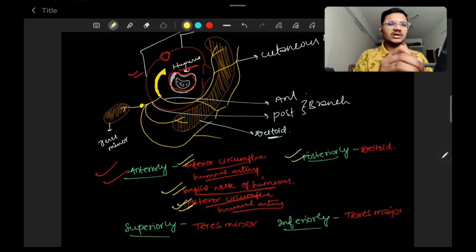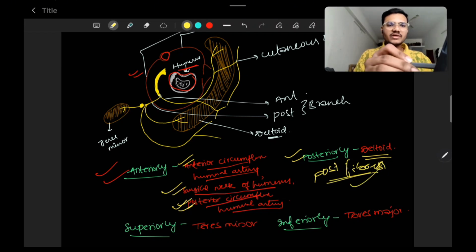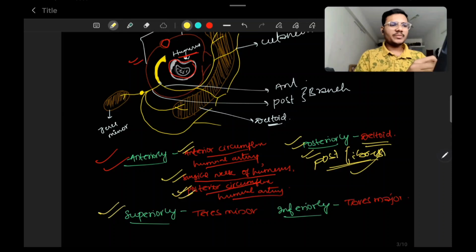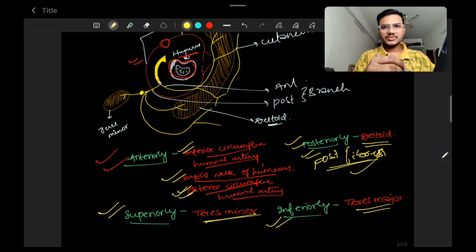And then posteriorly, the deltoid muscle. The deltoid muscle actually covers the entire aspect of the shoulder. Not all of the deltoid, mainly the posterior fibers of the deltoid, they are related posteriorly to the axillary nerve. And superiorly, obviously, the teres minor muscle, which is the superior boundary of the quadrangular space. And inferiorly, the teres major muscle, which is the inferior boundary of the quadrangular space.